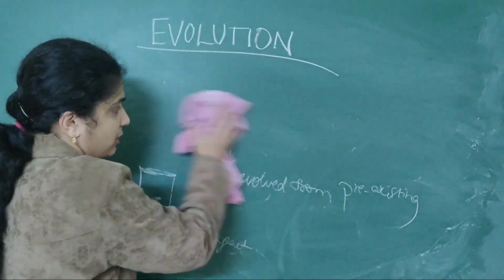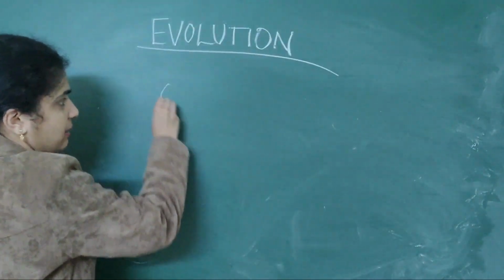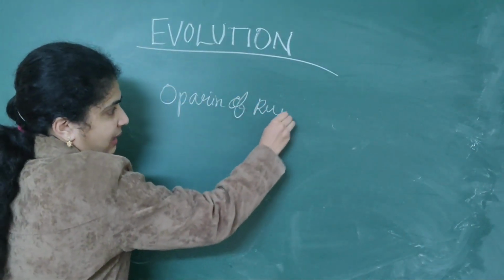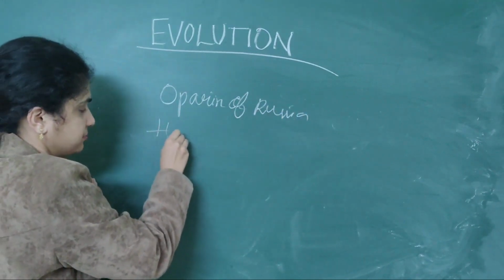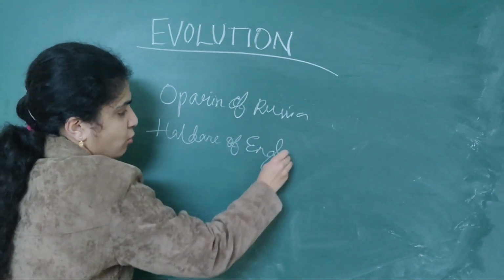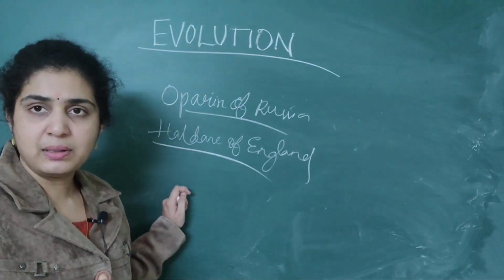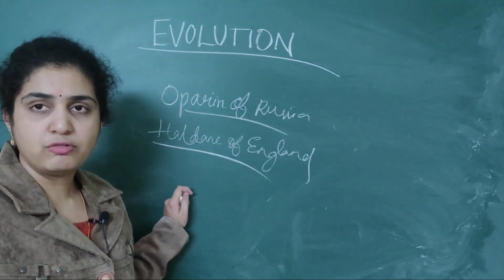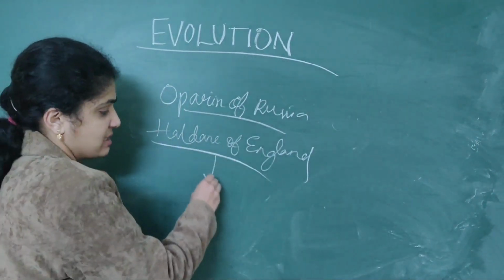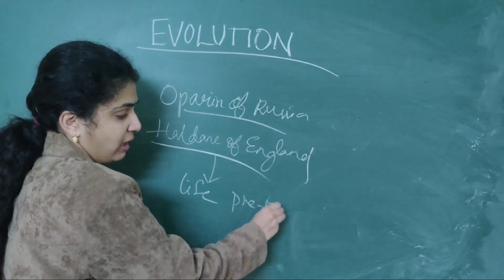As well as another important point, the third theory was given by Oparin of Russia and Haldane of England. These two people are important from the NEET point of view. They also proved that life came from pre-existing molecules.